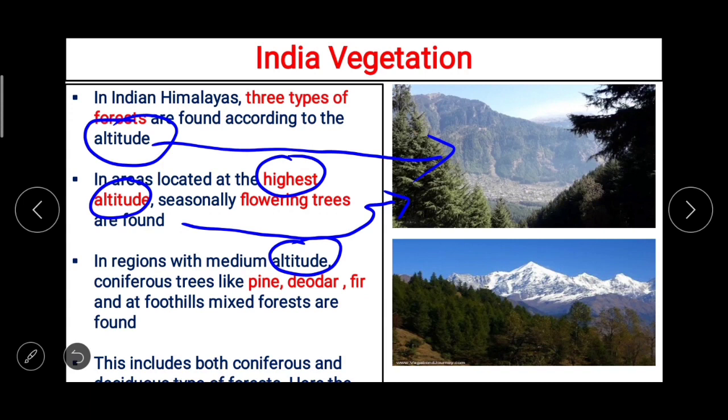So this was all about the Brazil vegetation and India vegetation, near about the similar vegetation. Now in the next session we'll talk about the Brazil wildlife and India wildlife.